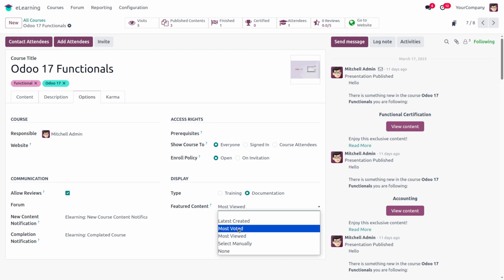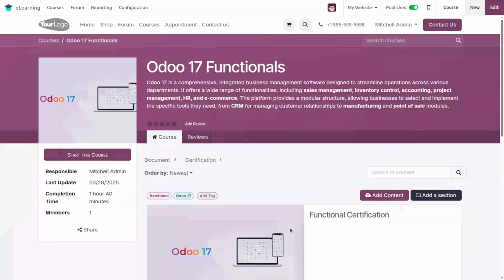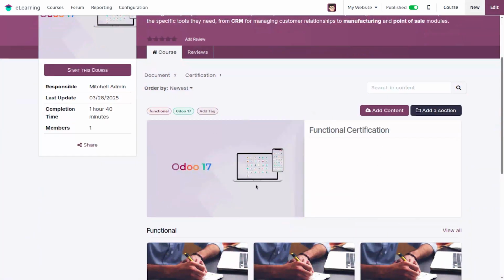And if we want to set it as most voted or select manually, when we choose the select manually option, before that, when we move to the website, we can see that accounting is the first or featured content. And if we set functional certification as the featured content and save it, then when we move to the website, we can see the functional certification here.